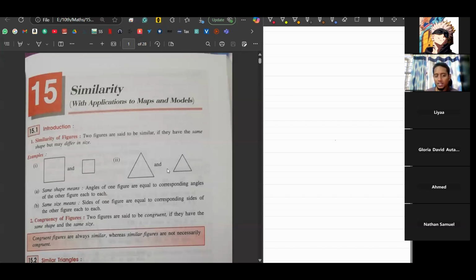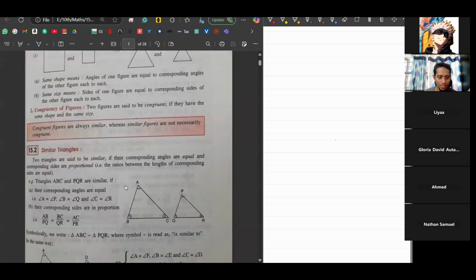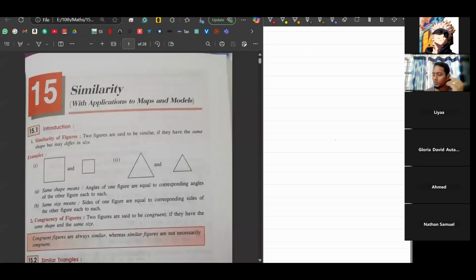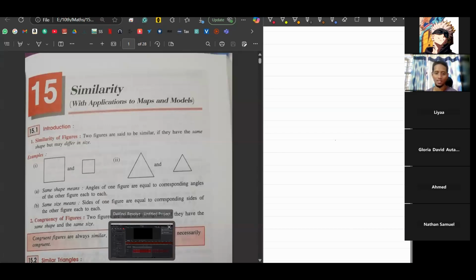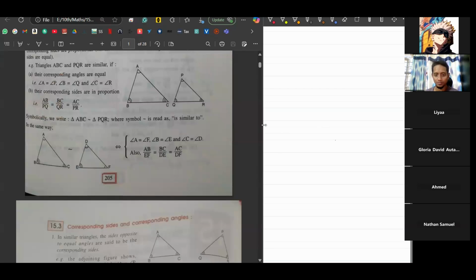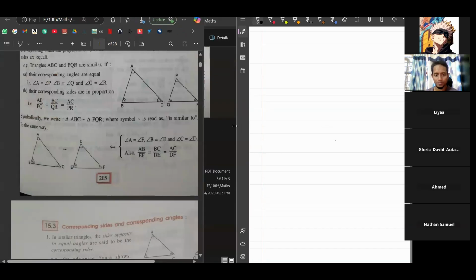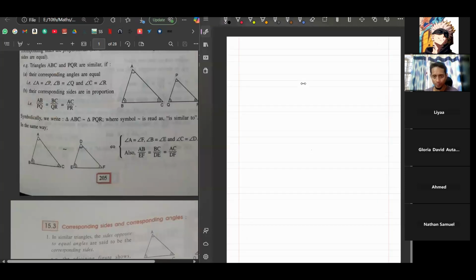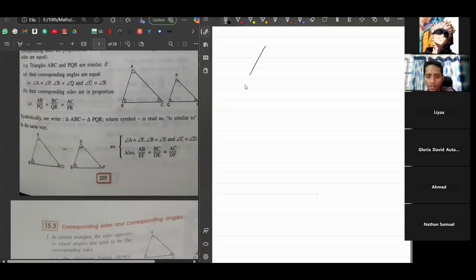Two triangles are similar if they are exactly the same shape. For example, these two are equilateral triangles, so they are similar. Now, we are talking about triangles here. For two triangles to be similar, what all has to be the same? Okay, so this is a triangle. This is another triangle.